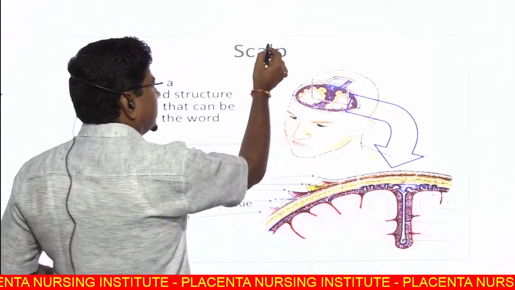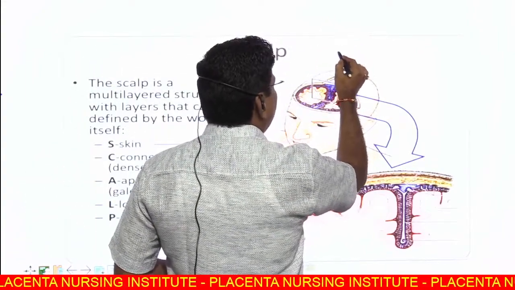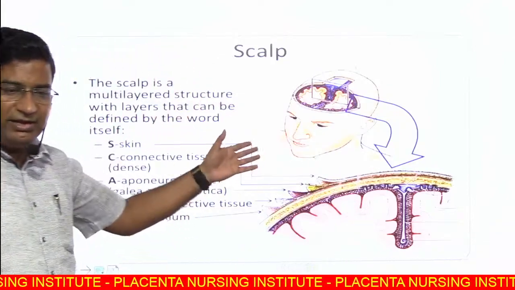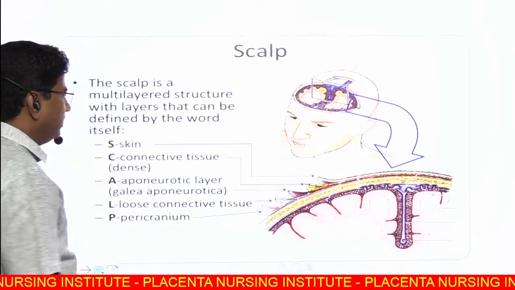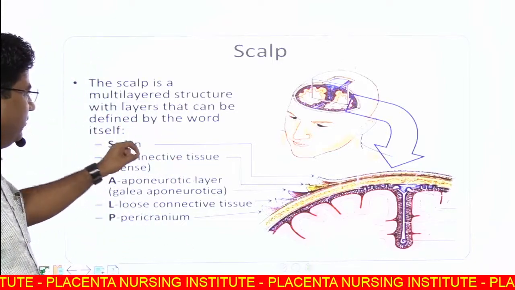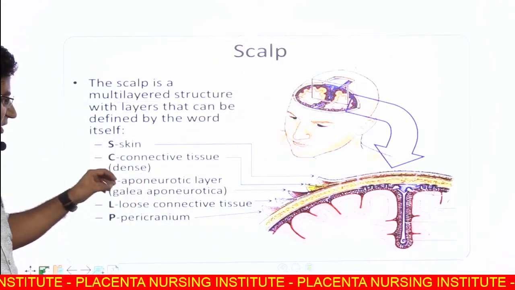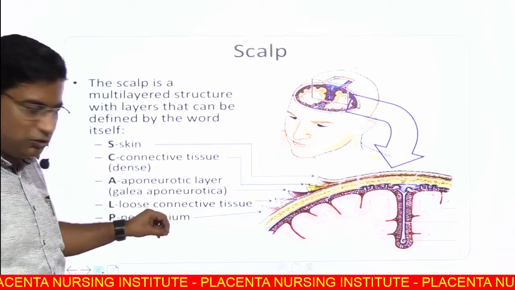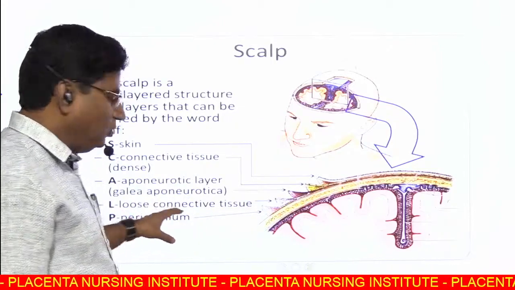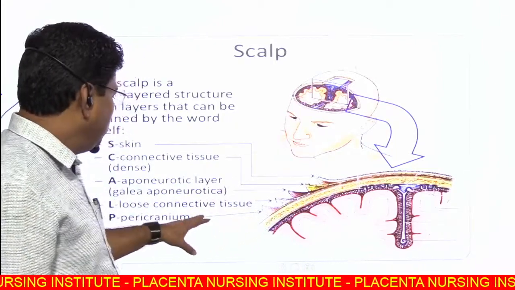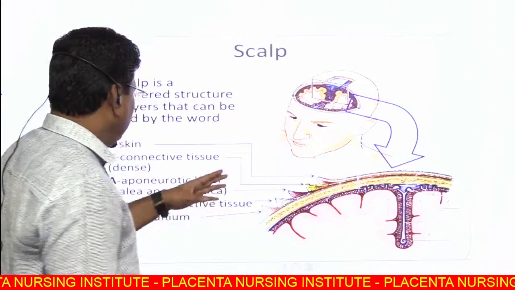What is the scalp? The name itself suggests it: scalp means S, C, A, L and P. The scalp is a multi-layered structure with layers that can be defined by the word itself. S means skin, C connective tissue, dense connective tissue, A aponeurotic layer, Galea aponeurotica, L loose connective tissue, P pericranium. This is the uppermost layer, known as skin.